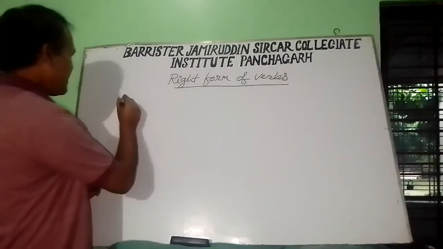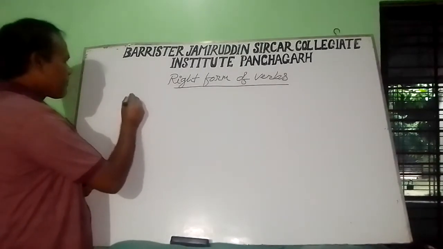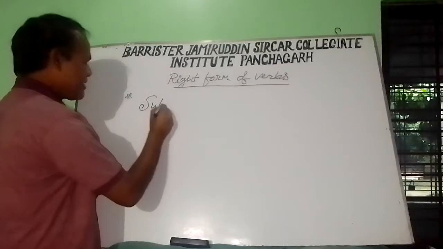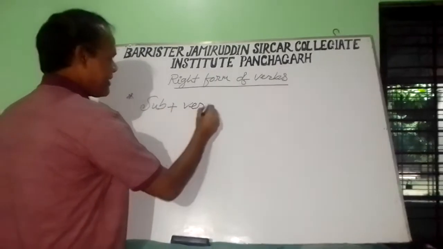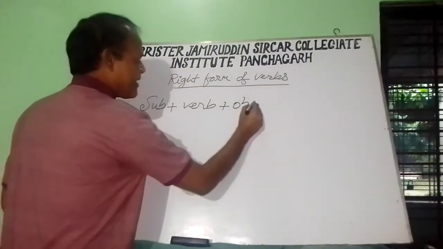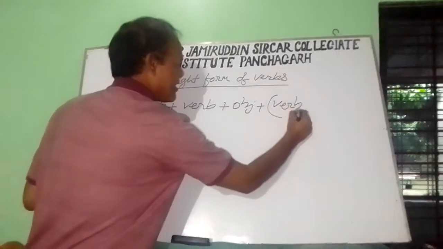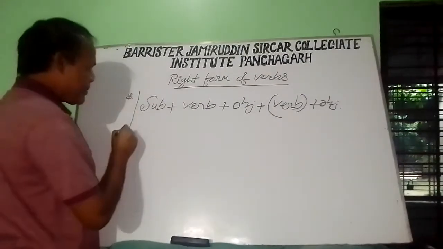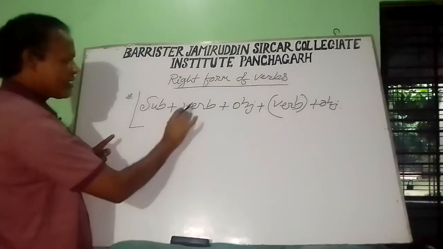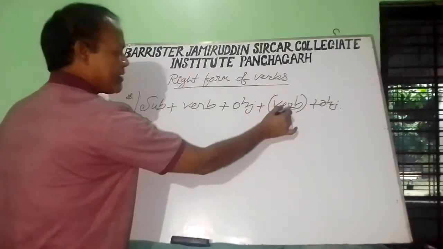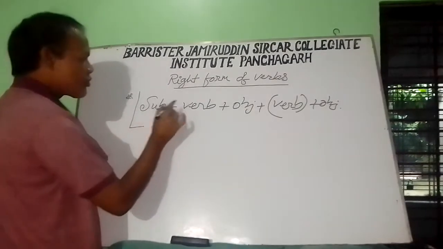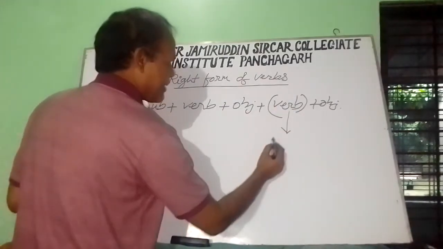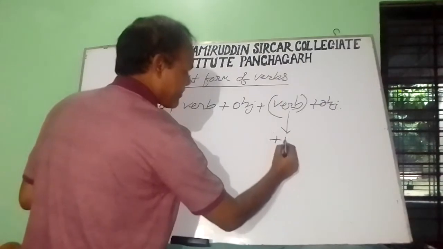The rule is: in a simple sentence, if there is a subject, then verb, then object, and if there is another verb in the bracket, then we must add ing to the other verb.